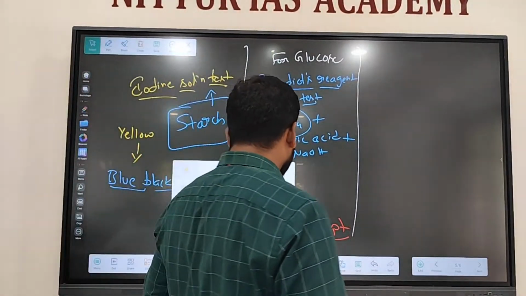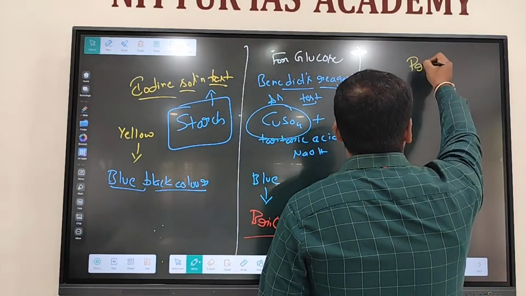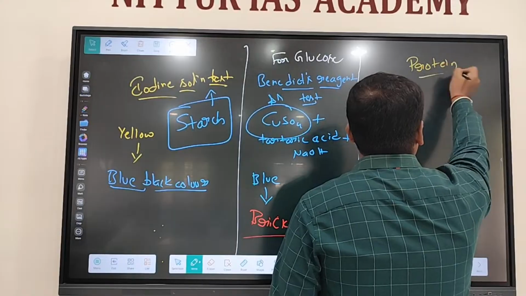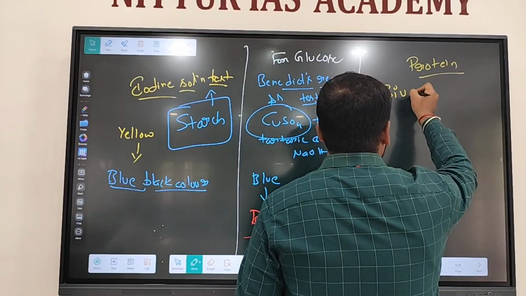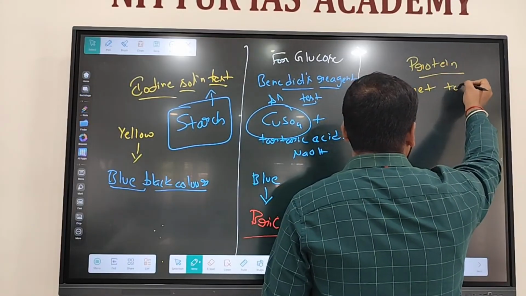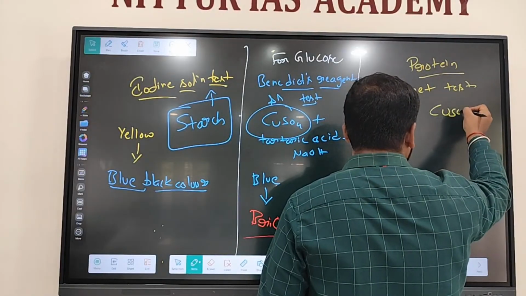Then test to detect the protein. We have the biuret test. Same copper sulfate solution.